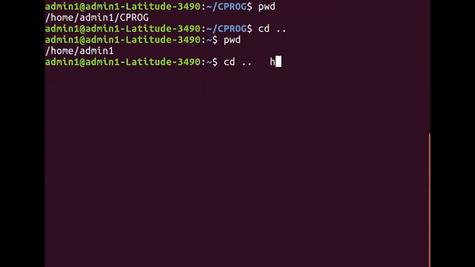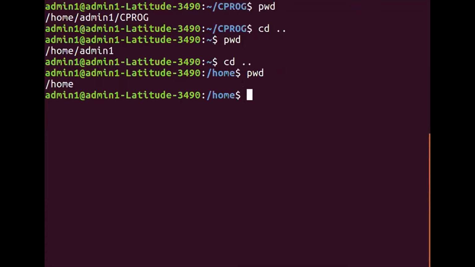Okay. So let us say cd space two dots. How do we check it? We just check pwd. So you will get /home. Okay. Now, can I say here cd space two dots?